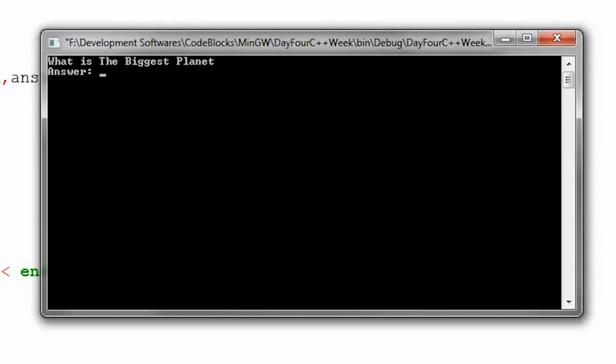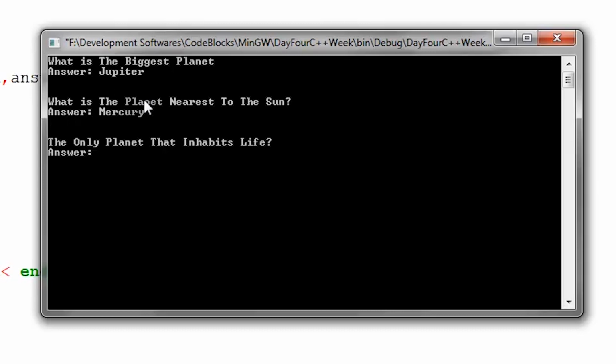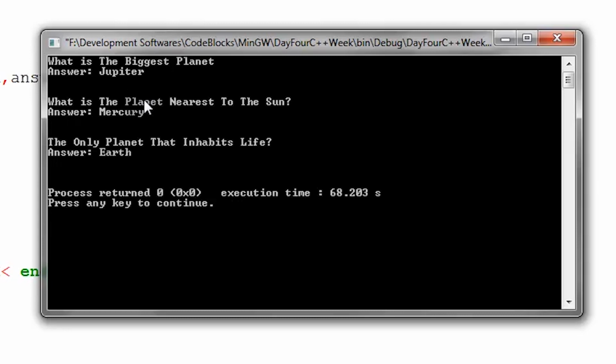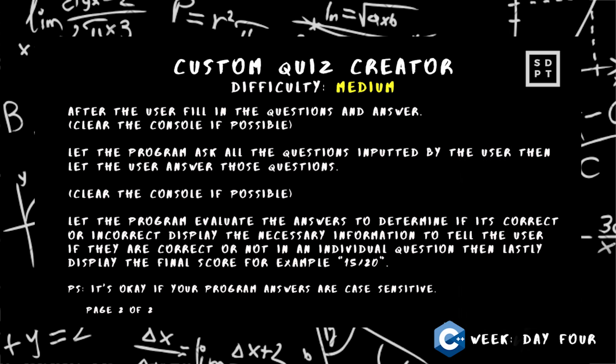So, here is our for loop below. The program is now asking us about the questions we entered. Earlier, we put as the first problem, what is the biggest planet? I answered Jupiter. Then, what is the planet nearest to the Sun? Mercury. Then, what is the only planet that inhabits life? Earth. So, nothing will happen yet. So, let's read the next step for our problem.